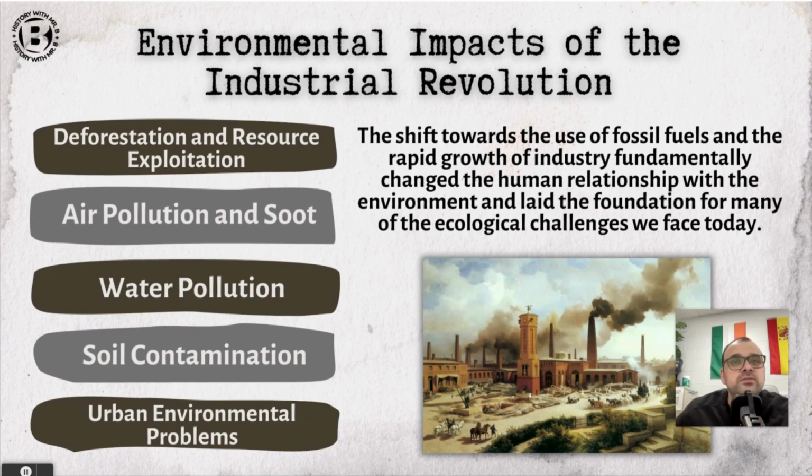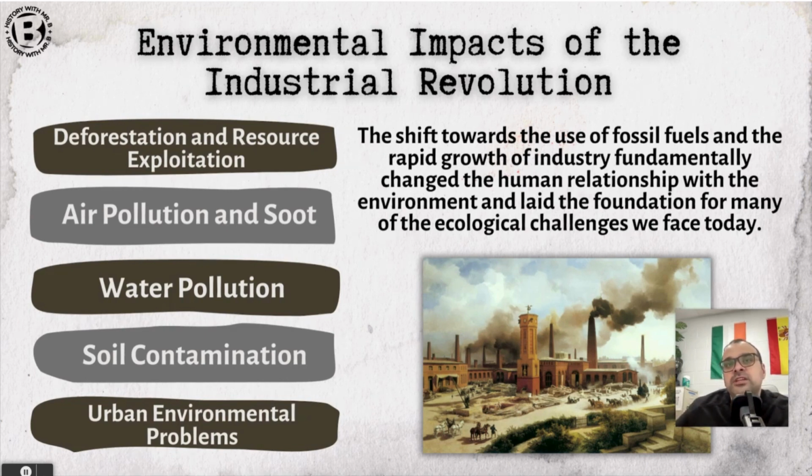We see lots of air pollution and soot. The extensive use of coal in factories and homes releases large quantities of smoke, greenhouse gases, and things like that. So industrial cities become very notorious for their polluted and smoggy skies, which causes a lot of health problems for the people who live there. We also see examples of water pollution. Factories often just get rid of their untreated wastewater and toxic waste directly into the river, directly into streams, which contaminates drinking water, destroys aquatic habitats and things like that.